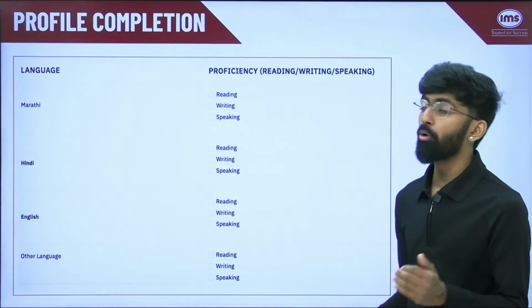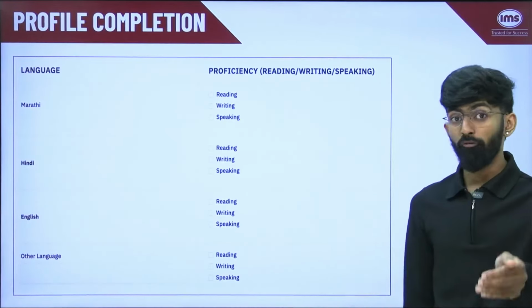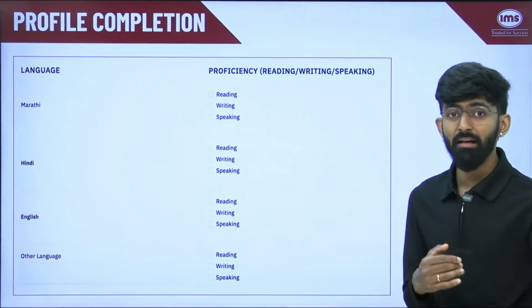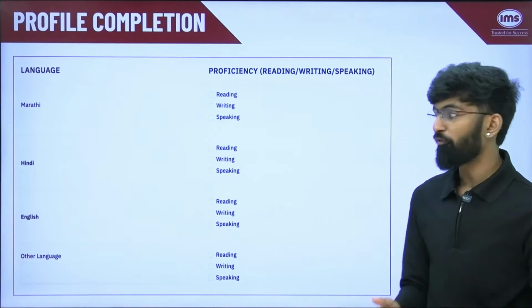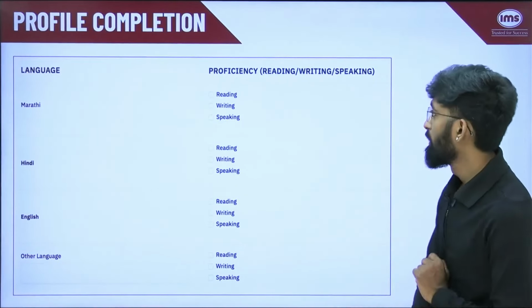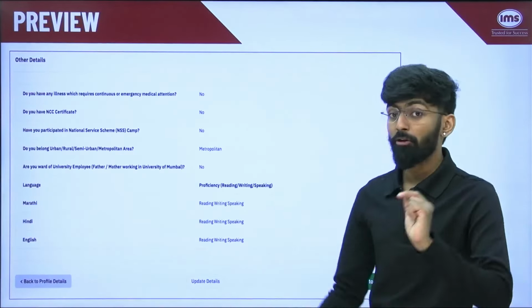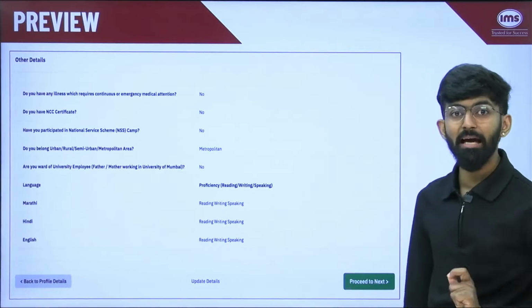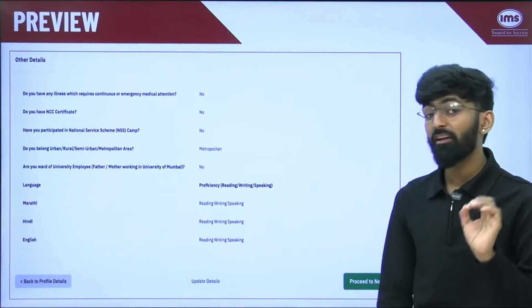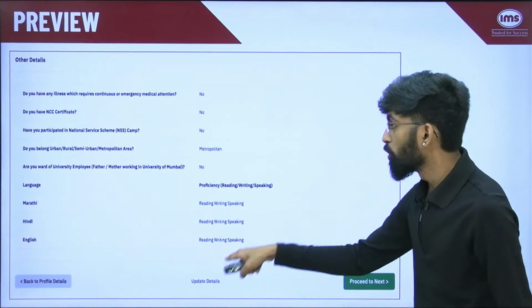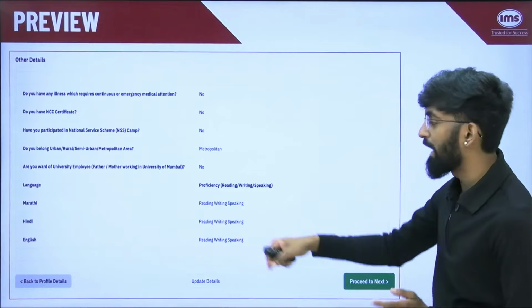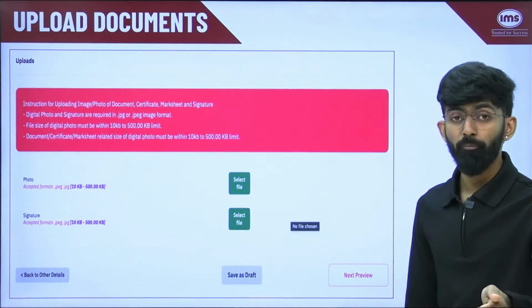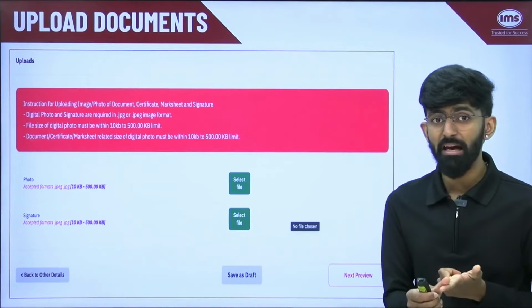Then you will have to add your language proficiency, where it is not a mandate to select for every single language, but whatever is your proficiency, you need to add that. Now after this, you will get one more opportunity to preview the entire form. Then again, if you think anything is wrong, you can click on update details and change it. Next is uploading your scanned photograph and scanned signature.